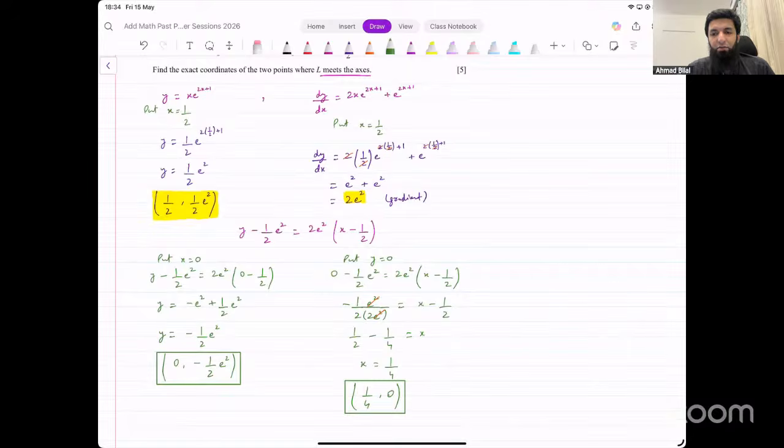Achha, by the way, tomorrow I plan to do difficult questions from 3 papers. I think not 2, 3 papers. So what I am thinking of is that we do difficult questions from the November 25 papers, the ones that we are left with, variant 1 and variant 3, and the March 25 paper.